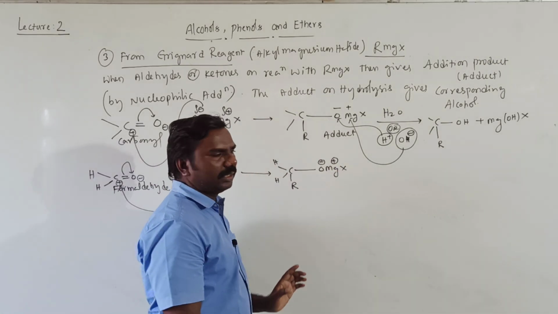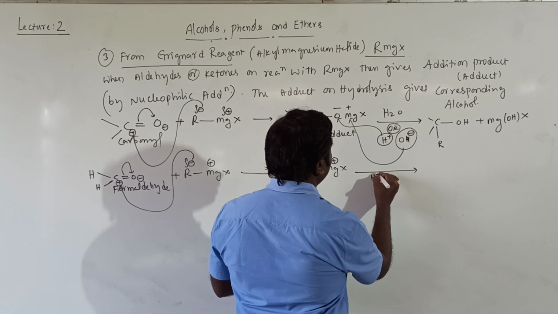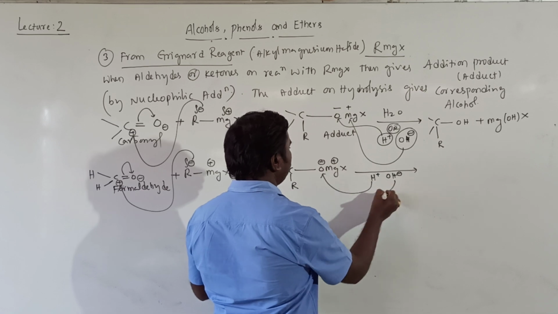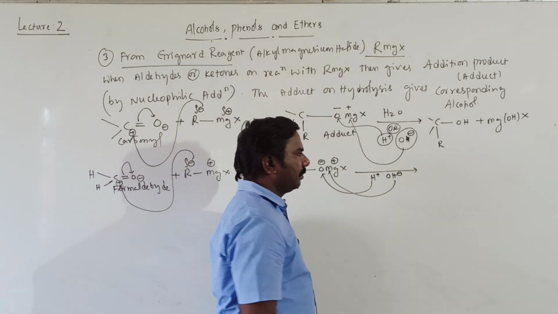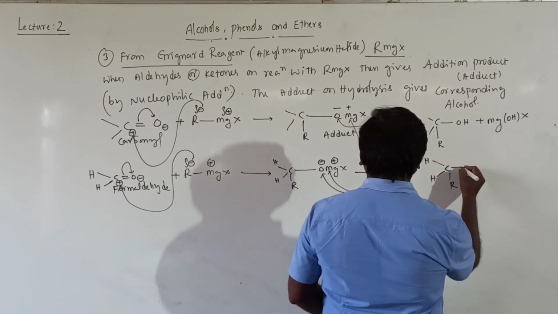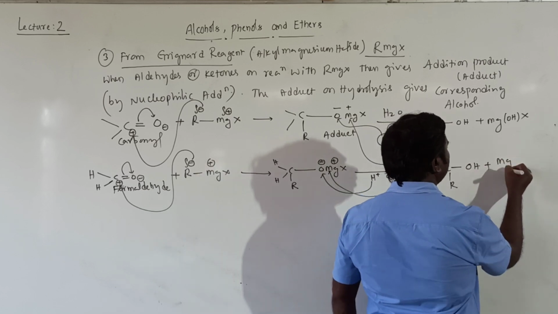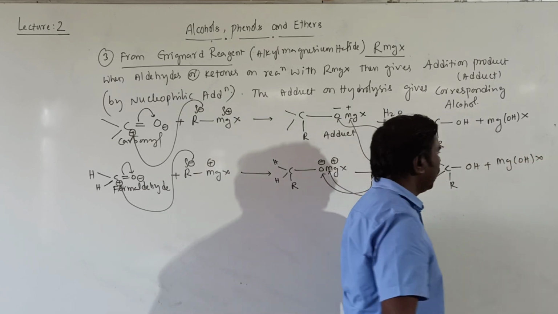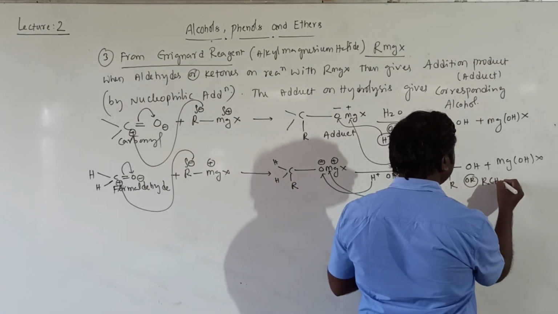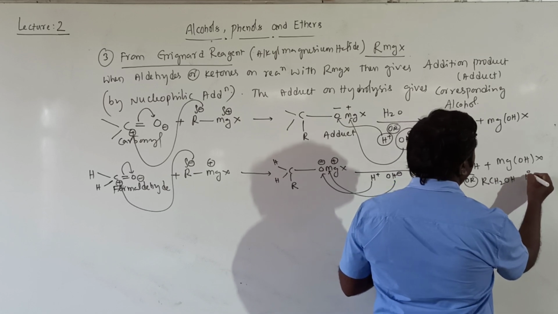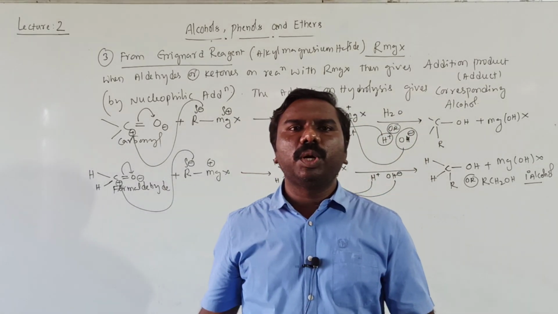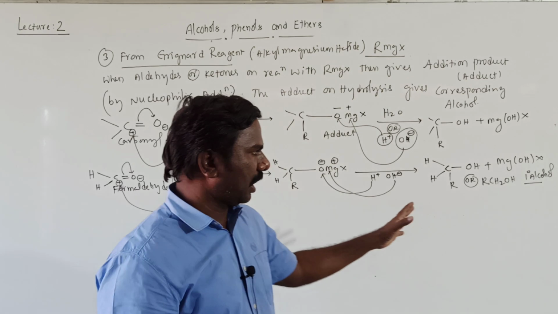It is an adduct. Again treated with water. Water contains H plus and OH minus. Then H plus attacks here, OH minus attacks the magnesium. Then forms HCHR, O becomes OH, plus MgOHX. Getting all of you? It is simply indicated as RCH2OH, primary alcohol. Very, very important. Only one alkyl group is attached to the OH-attached carbon atom. That's why primary alkyl group.